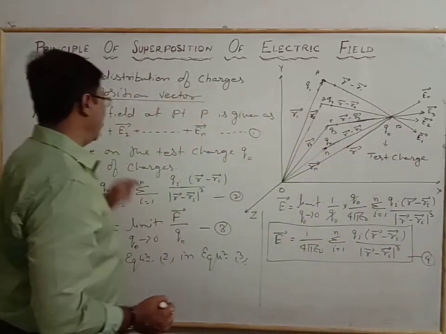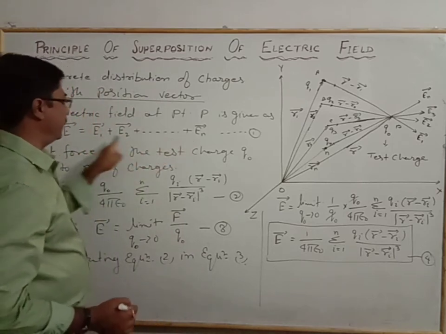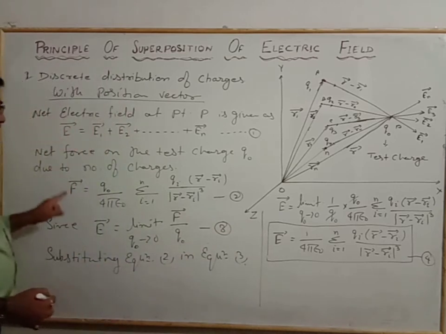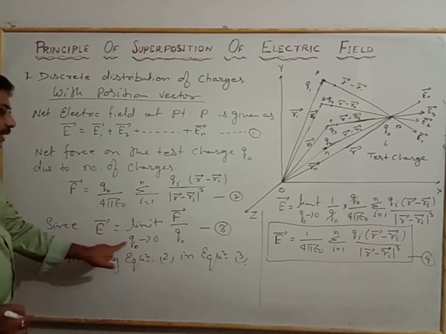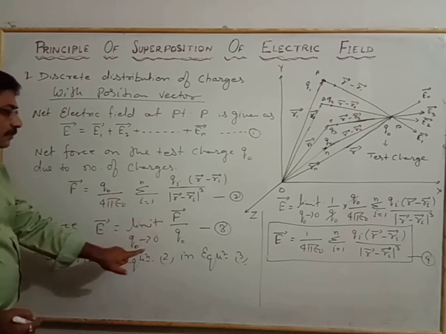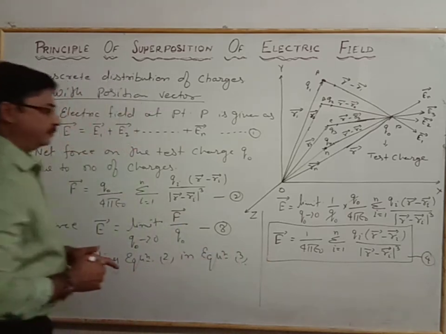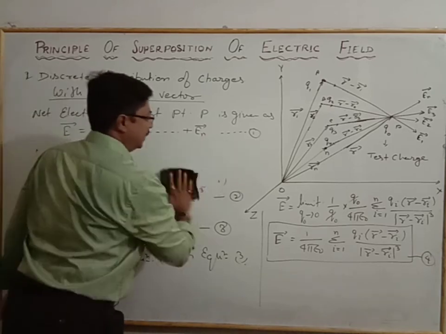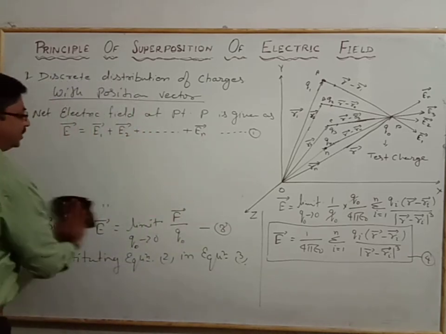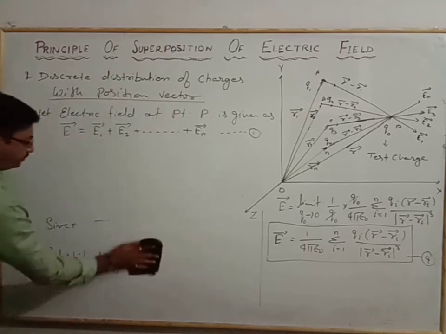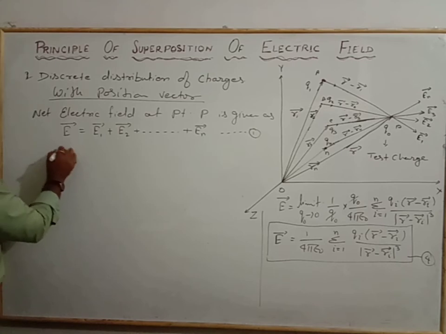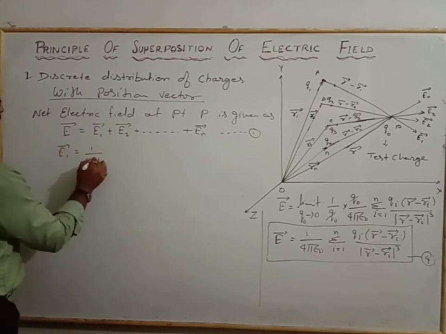Or we can calculate by individually substituting the value of the field, and we get the same relation. Here we have used the superposition of the forces and the definition of the electric field, and we get the electric field. If you use the above relation, in that case we can calculate the same relation, that is, the electric field for E1. E1 vector is equal to 1 by 4 pi epsilon naught.